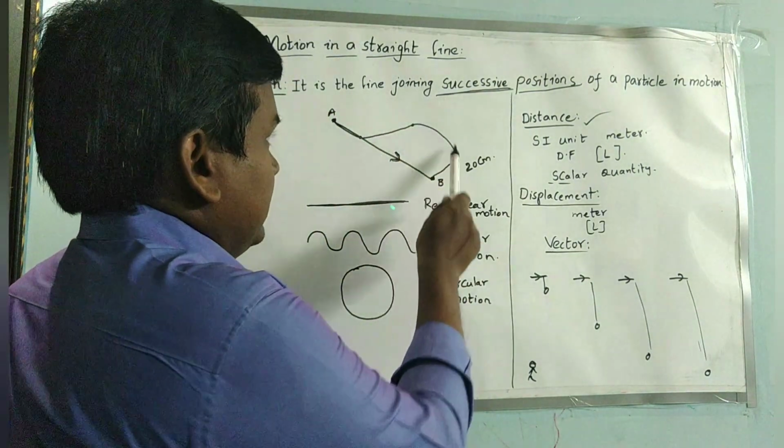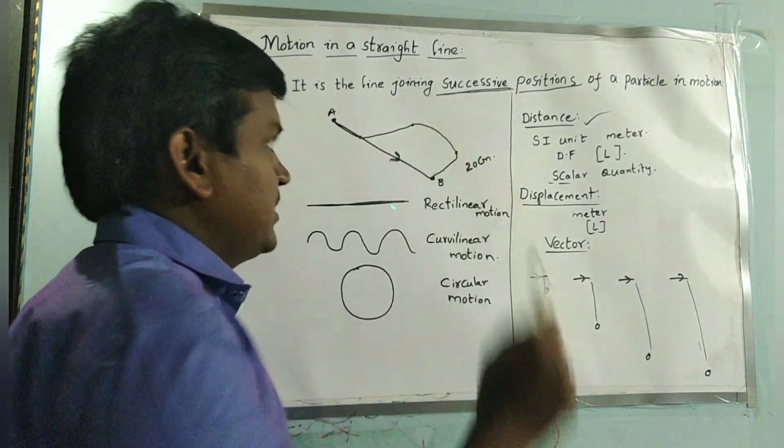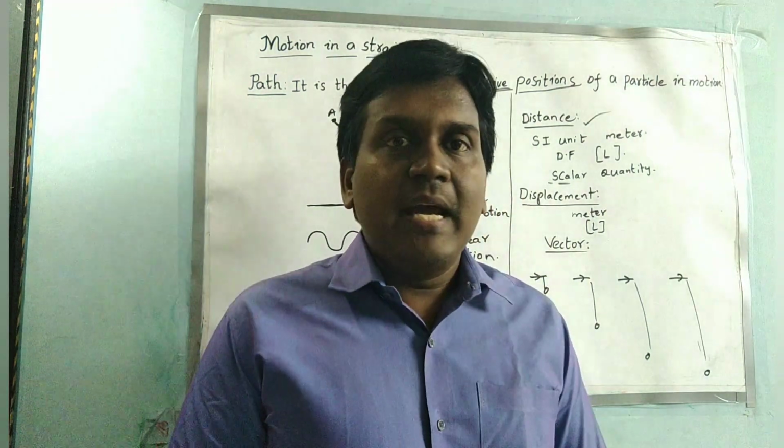See, this is the example. Here displacement has a specified direction. So displacement is a vector while distance is a scalar quantity.